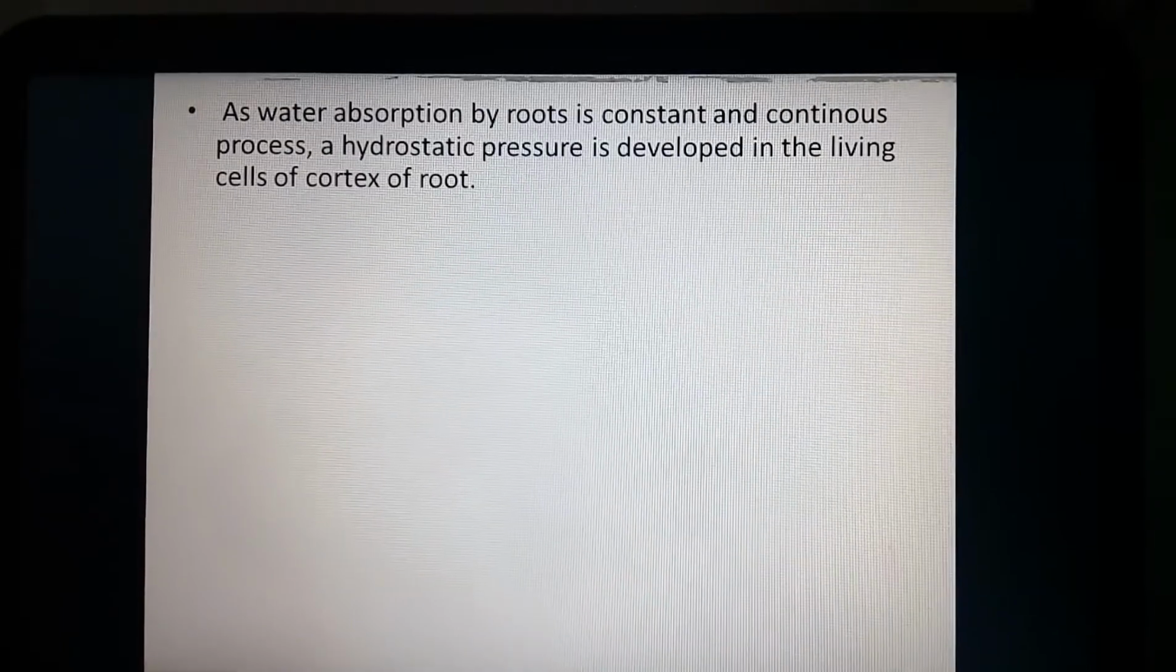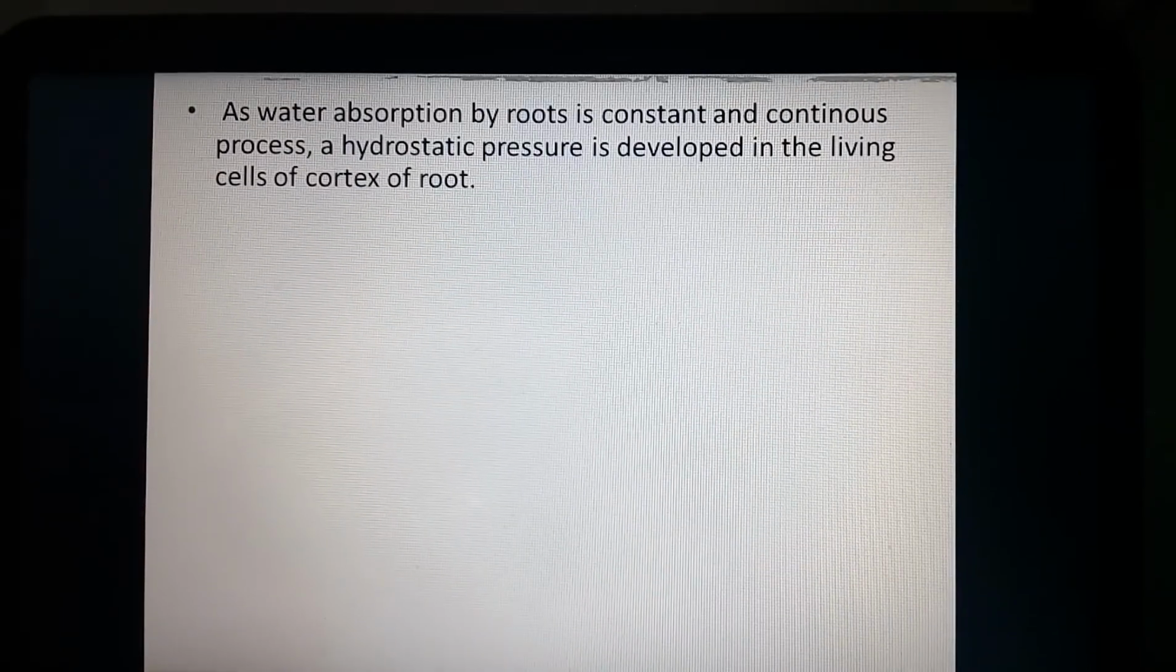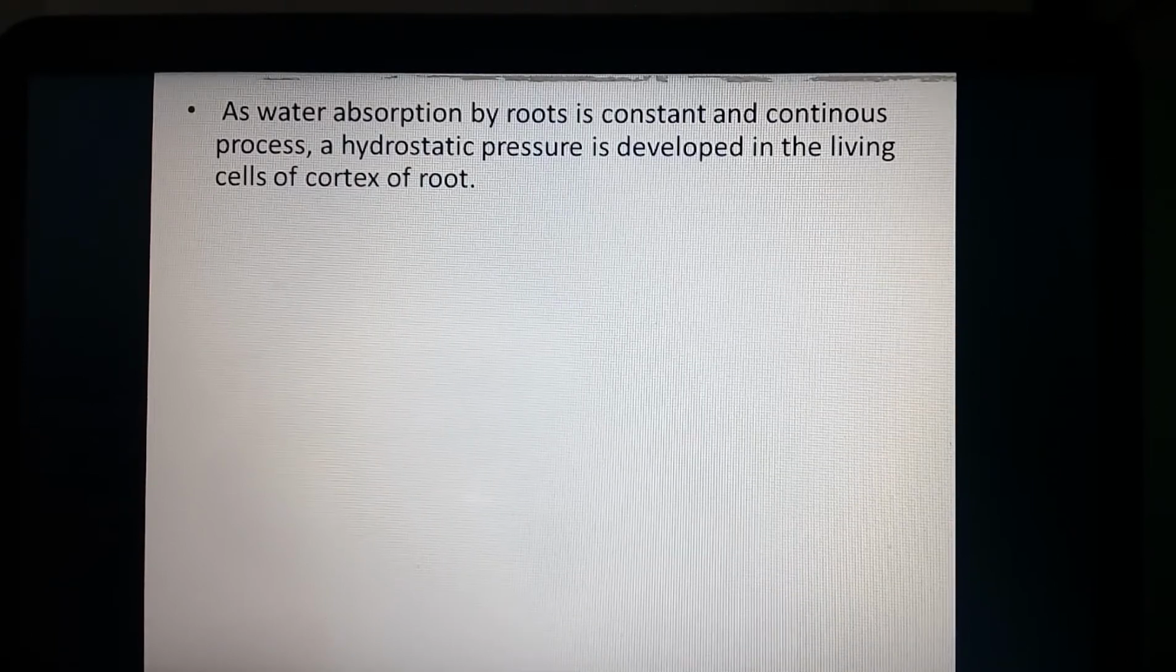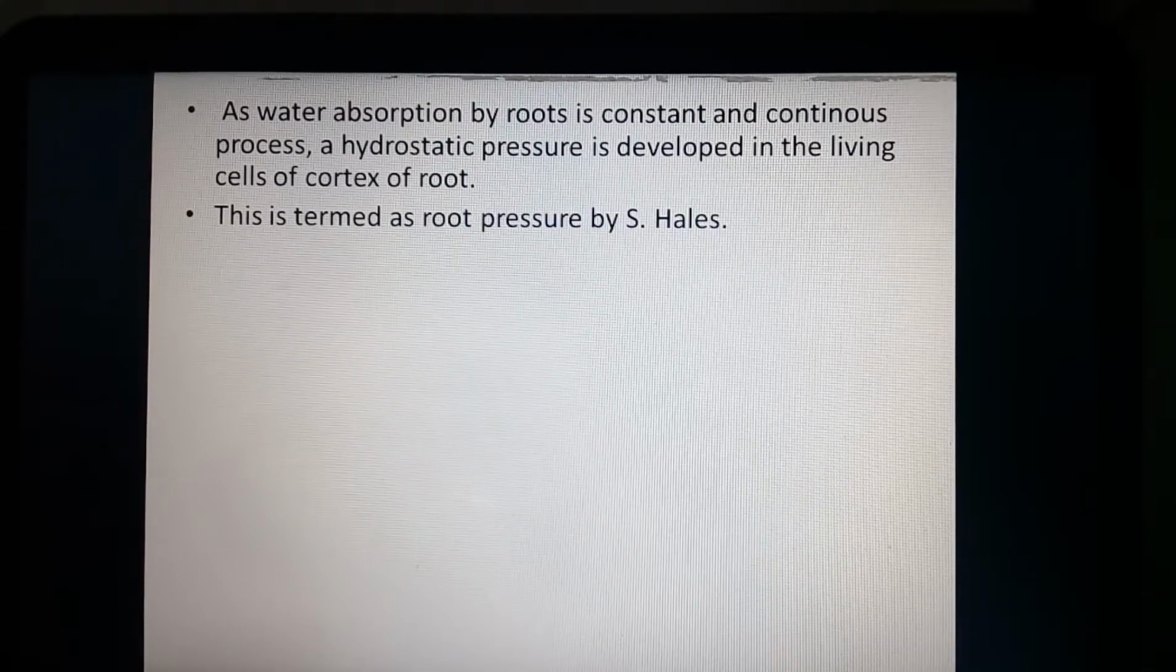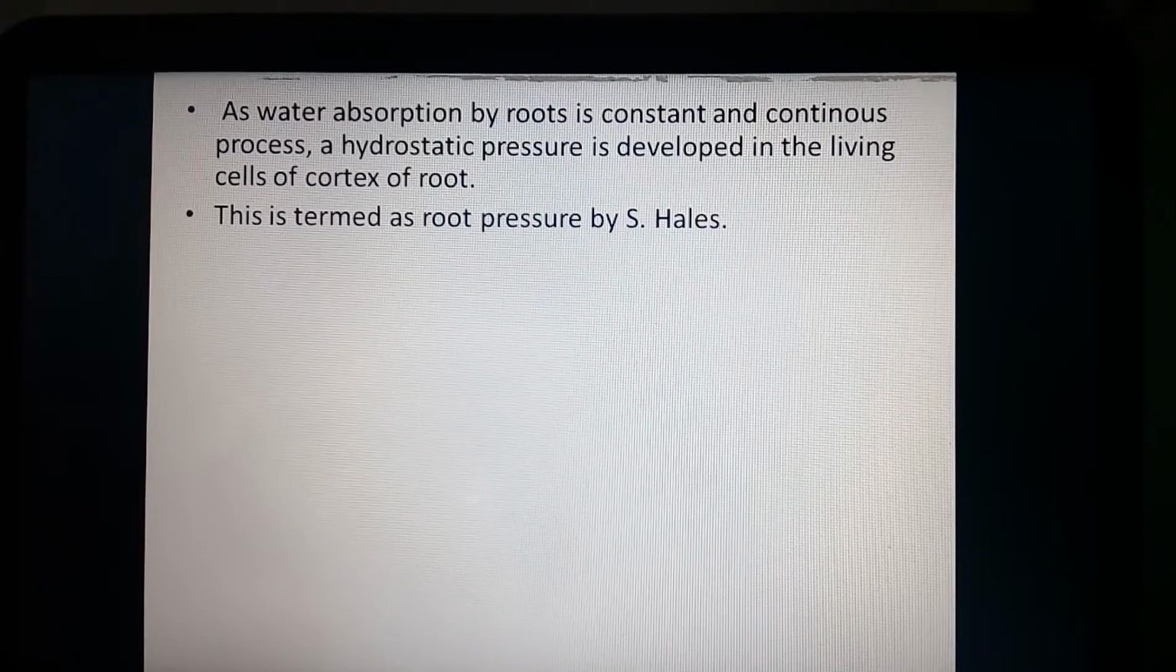As water absorption by root is constant, see here, the roots are going to absorb the water from the soil continuously. The hydrostatic pressure automatically develops inside the living cells of the cortex. This hydrostatic pressure present inside the cortical cells of the root is termed root pressure by the scientist Hales.